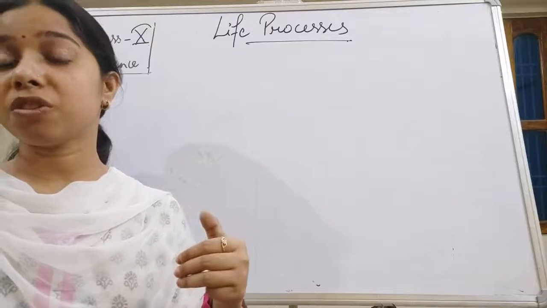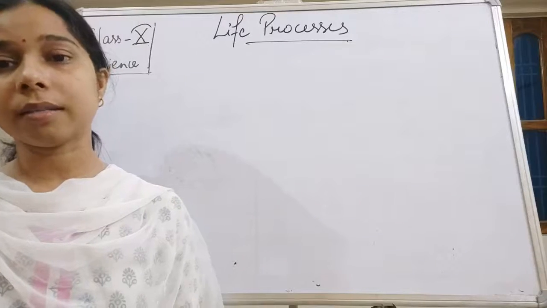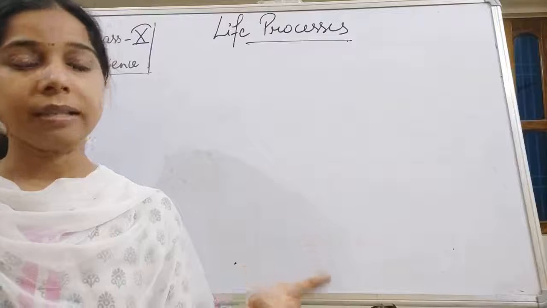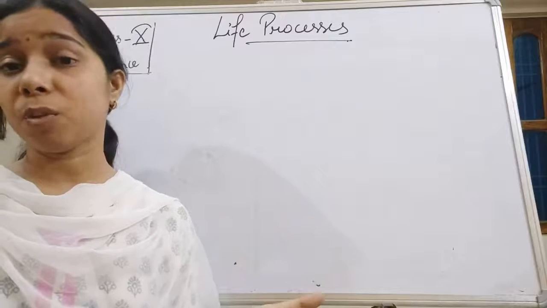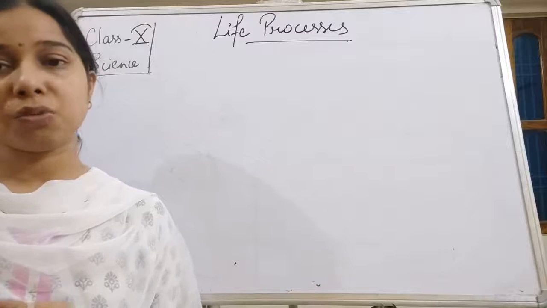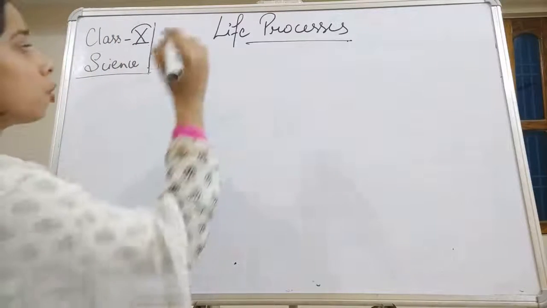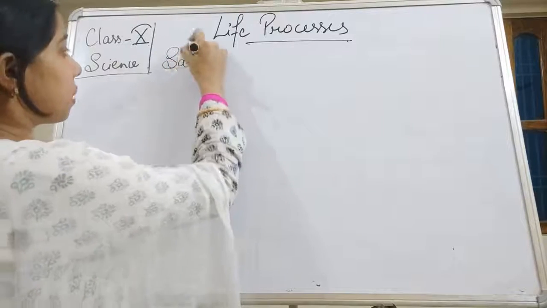The first is the saprotrophic mode of nutrition, which is also called the saprophytic mode of nutrition. The second one we called the parasitic mode of nutrition, and finally the holozoic mode of nutrition. Okay, so let me start with the first one, and that is saprophytic.